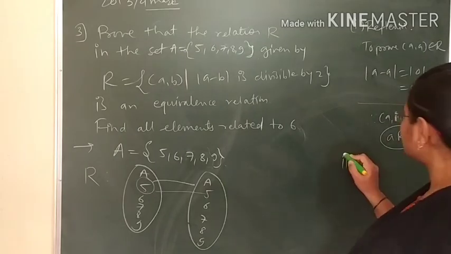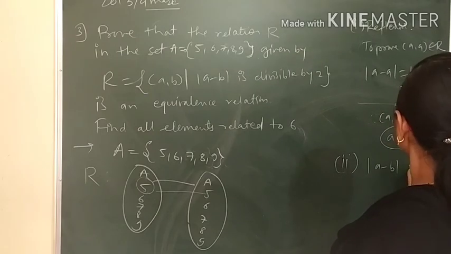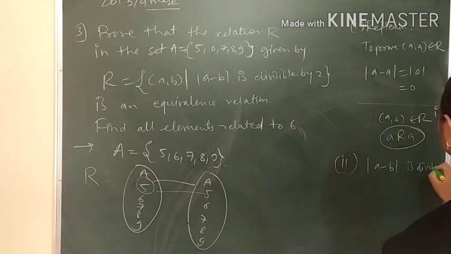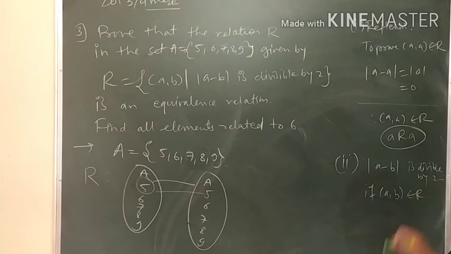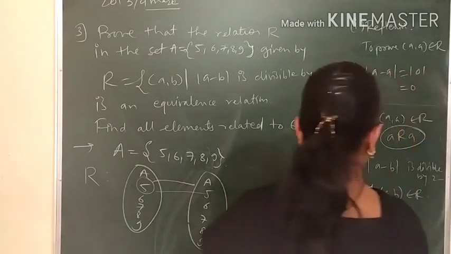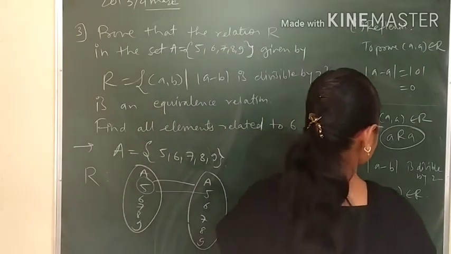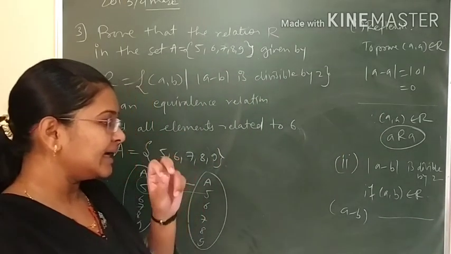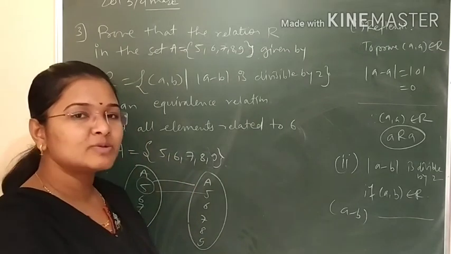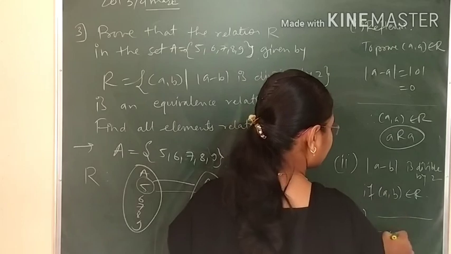Now for symmetric relation, we know that mod of A minus B is divisible by 2 if A, B belongs to R. Then, like the previous question, A minus B is also divisible by 2. So minus of A minus B, that is B minus A, is also divisible by 2.